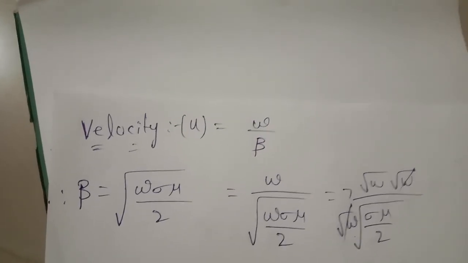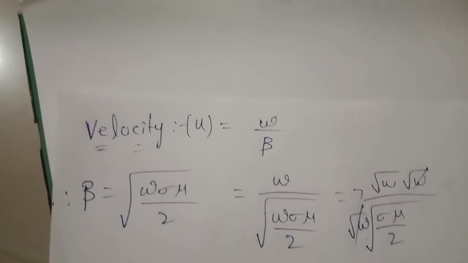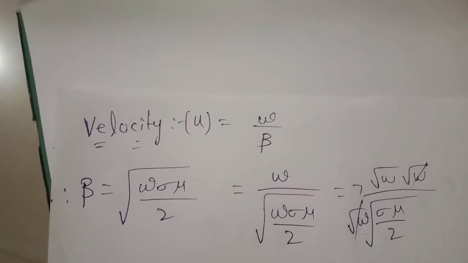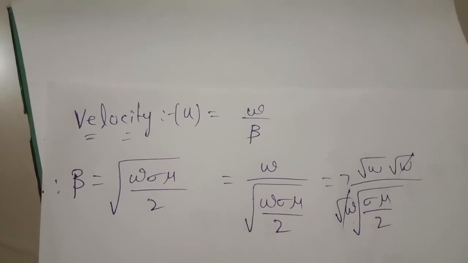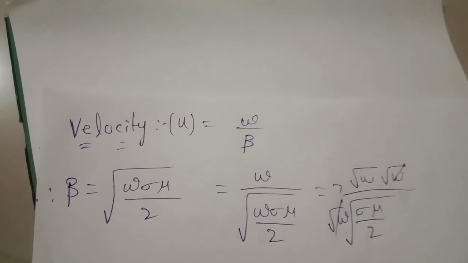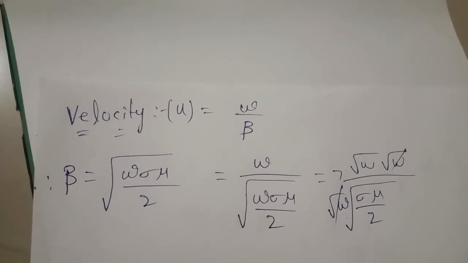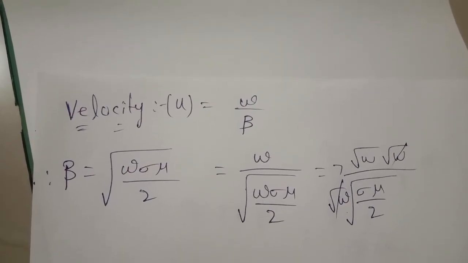The final one is velocity. Velocity is given as omega by beta. We already derived beta, the phase constant, as root of omega sigma mu by 2.